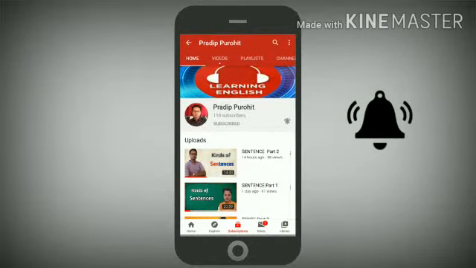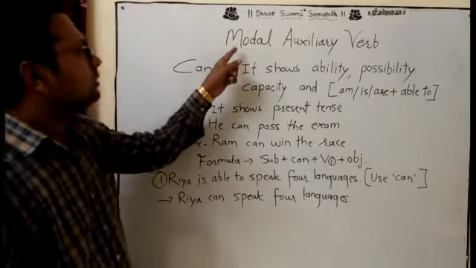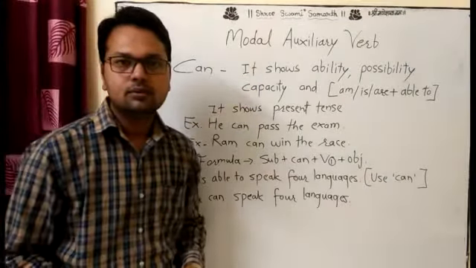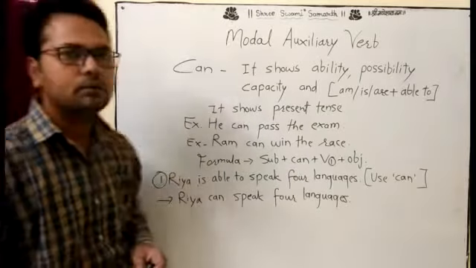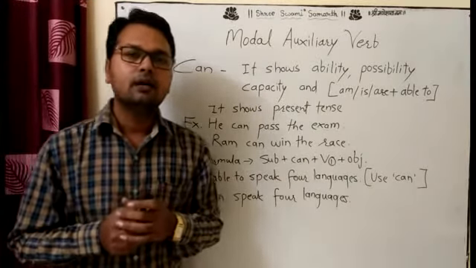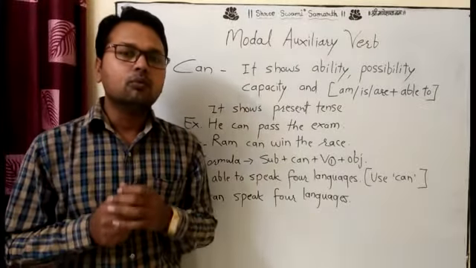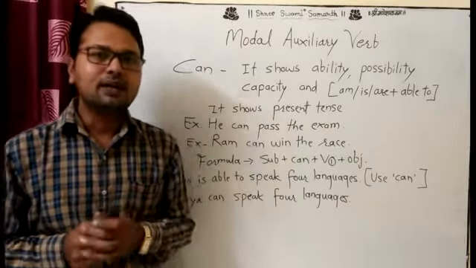Never miss an update. Hello friends, today we are taking the new topic, modal auxiliary verb. What is a modal auxiliary verb? Actually, we learn the parts of speech. In the parts of speech we also deal with the topic of the verb. In the verb I classified two types: the first one is a main verb and the second one is an auxiliary verb. In auxiliary verbs there are two types, primary auxiliary and modal auxiliary.